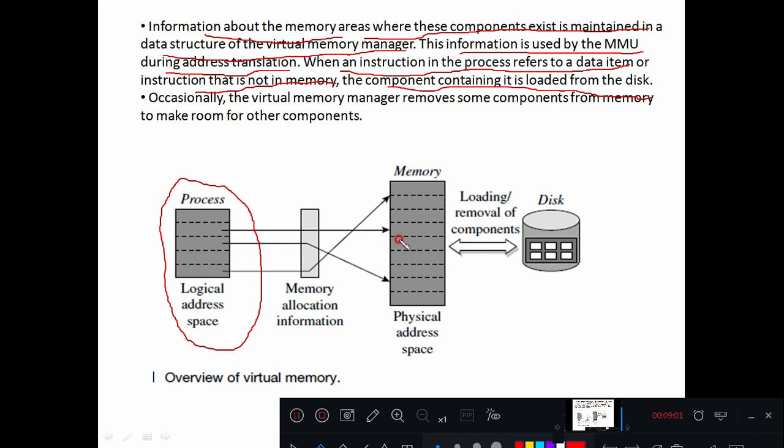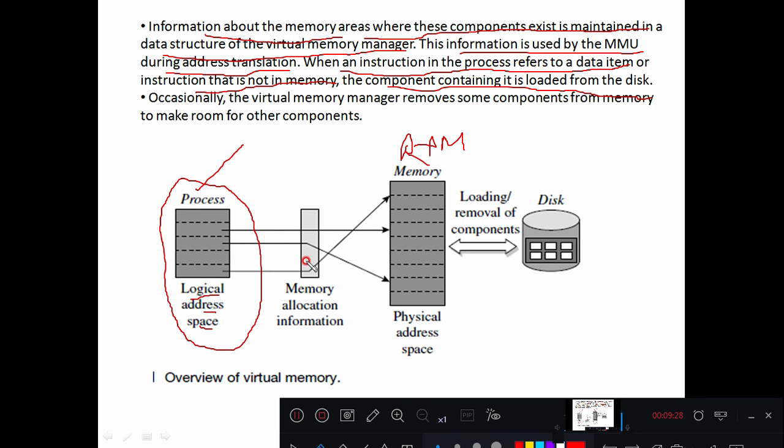So here you can observe in the diagram, right? The process contains a lot of data as well as instructions. The process can be considered as a logical address space, and we have something called a physical memory address space. Here I'll call it RAM, okay?